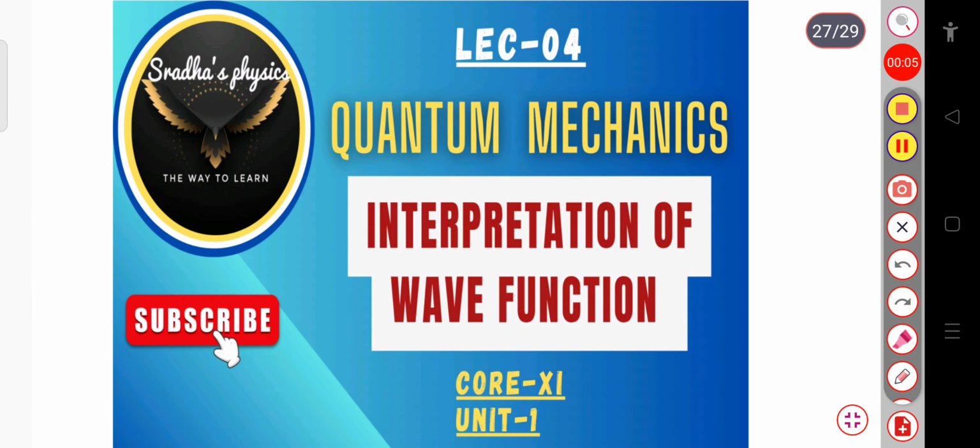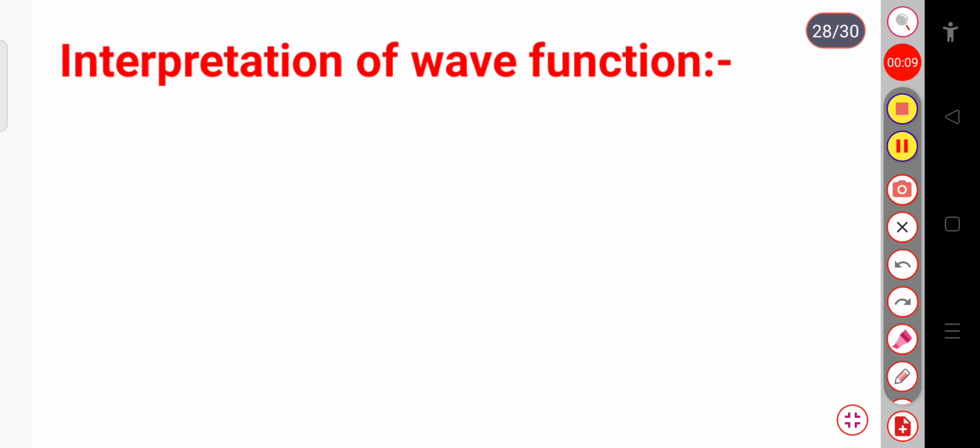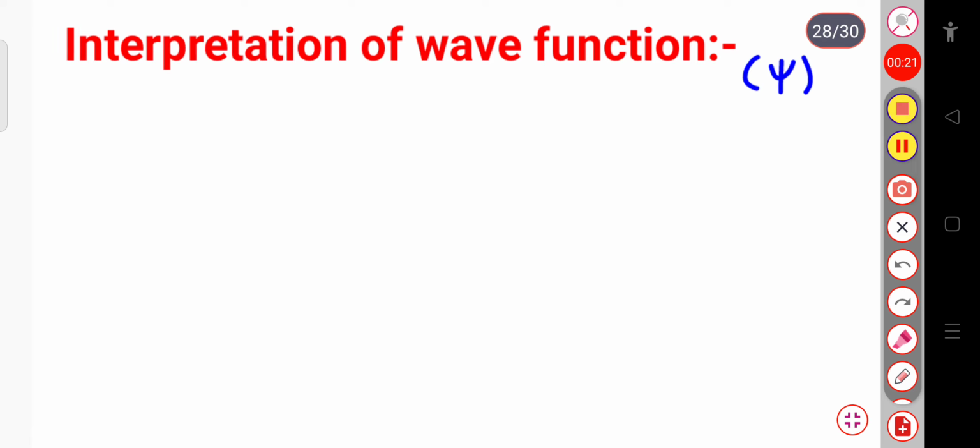Today we will see the interpretation of the wave function. Now let us start our topic, that is the interpretation of the wave function, or the physical interpretation of the wave function. This wave function is represented as psi, and it basically gives the solution to the Schrodinger equation.